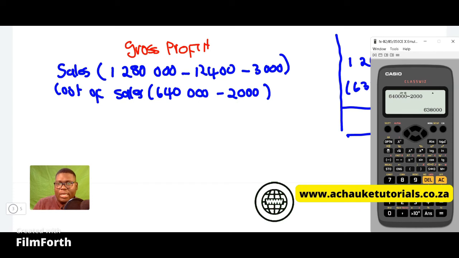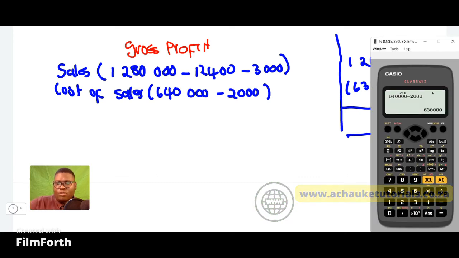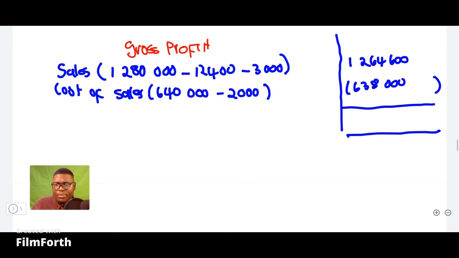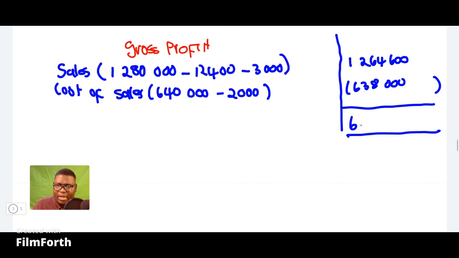Let's look at the final calculation. So it will be, remember, our net sales is 1,264,600, and then minus, let's just confirm, minus 638,000 will give us the correct gross profit. So our gross profit from this calculation will be 626,600. Okay, then we'll be done with this calculation.